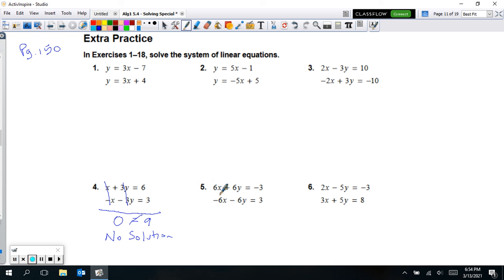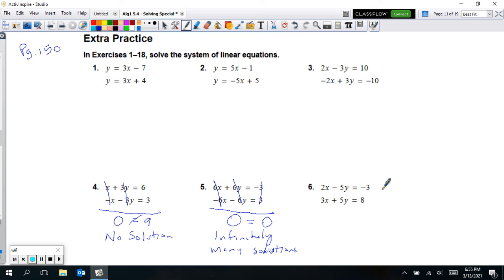On number 5, let's go look at 5 here. On this one, I'm going to do the same thing with elimination, because it's all set up for elimination. I'm going to cancel out my x's, the 6 and negative 6. I can cancel out the y's also, 6y and negative 6y. So again, 0 on this side, and over here, negative 3 and 3 is also going to make 0. Well, this is true. This does equal, and so this one would have infinitely many solutions. So we say infinitely many solutions.